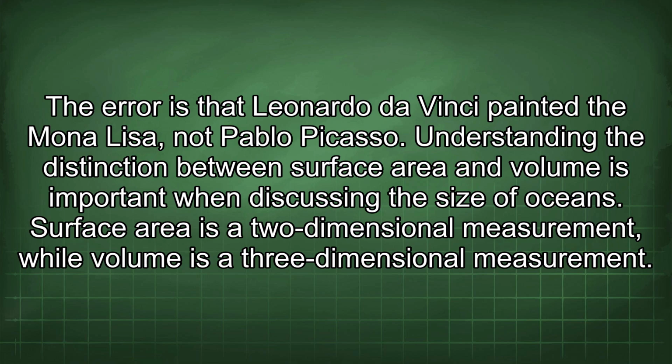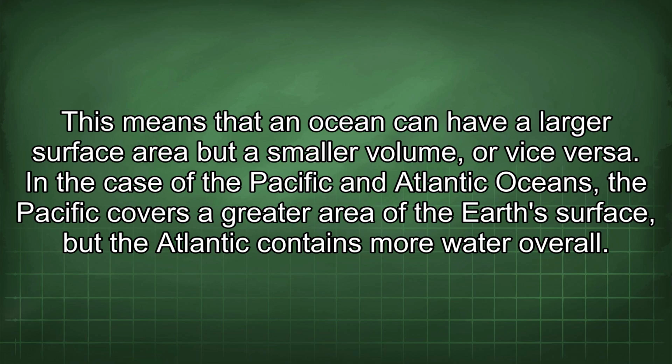Understanding the distinction between surface area and volume is important when discussing the size of oceans. Surface area is a two-dimensional measurement, while volume is a three-dimensional measurement. This means that an ocean can have a larger surface area but a smaller volume, or vice versa. In the case of the Pacific and Atlantic Oceans, the Pacific covers a greater area of the Earth's surface, but the Atlantic contains more water overall.